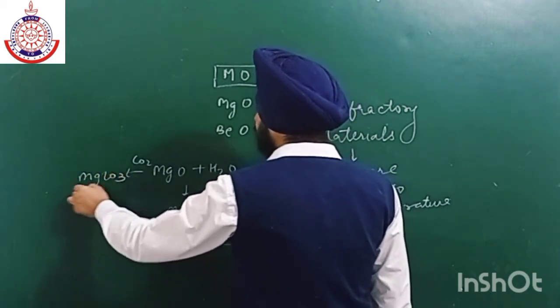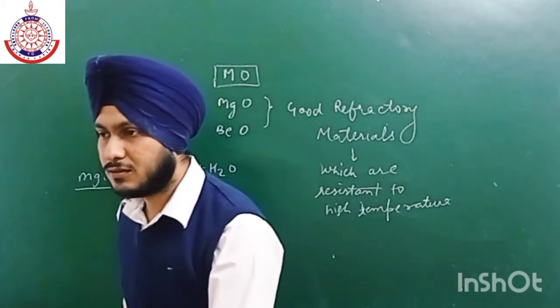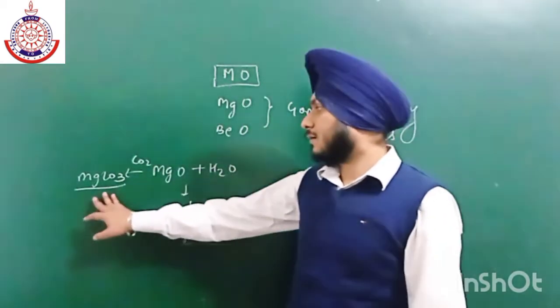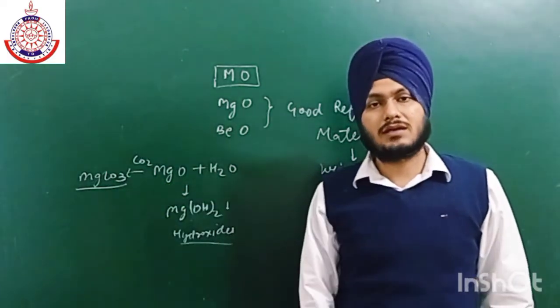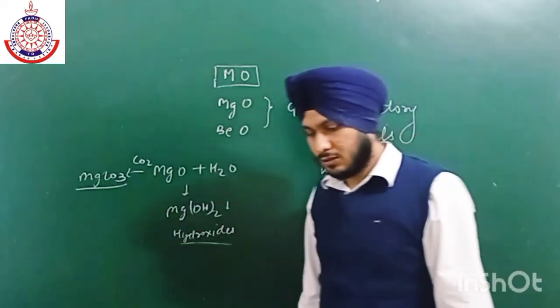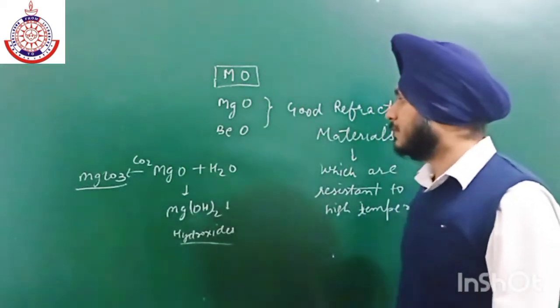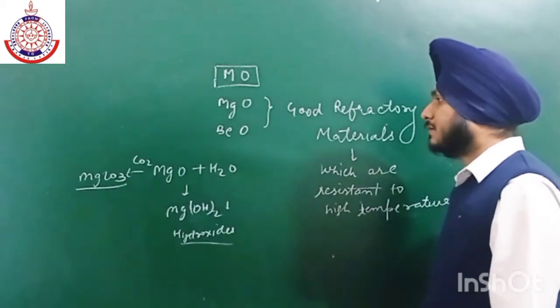Magnesium carbonate will form. Okay, so magnesium carbonate का formation होता है, and this magnesium carbonate upon heating leads to again the formation of MgO and CO2. Okay, so this is all about the magnesium oxides or the oxides of alkaline earth metals.